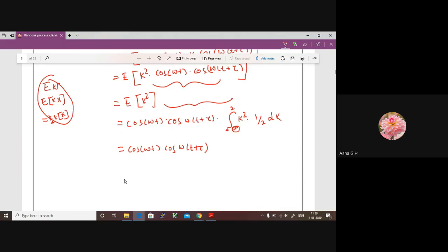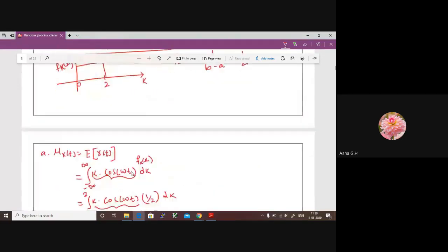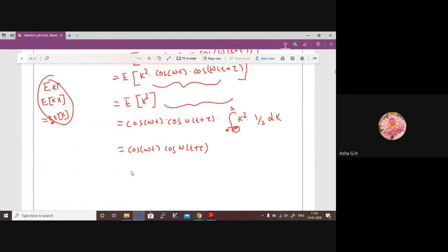This will become the autocorrelation function. The next one is you have to find the covariance also. Tell me this answer, then we will start the third one, that is the covariance.